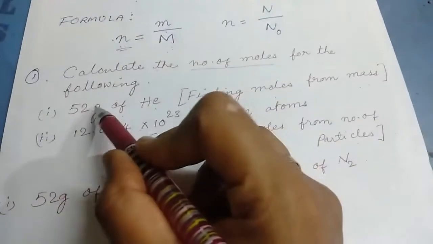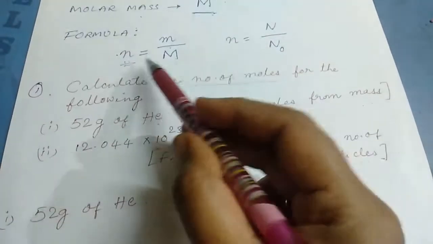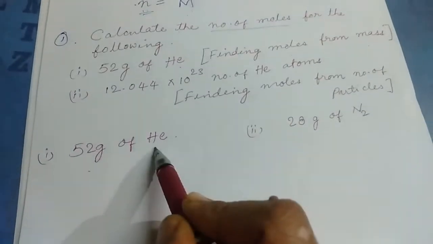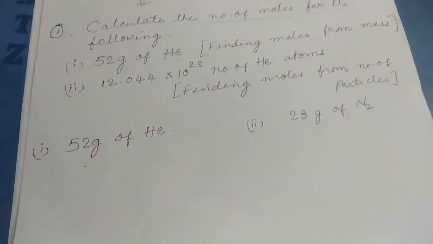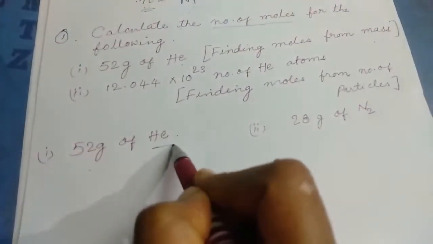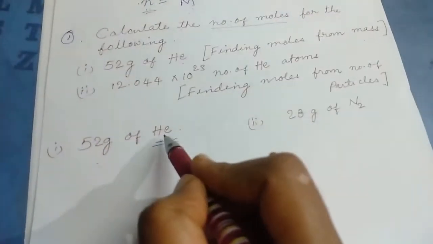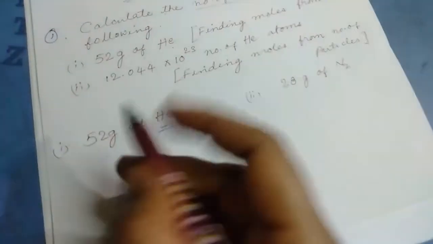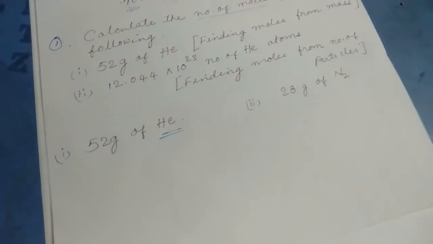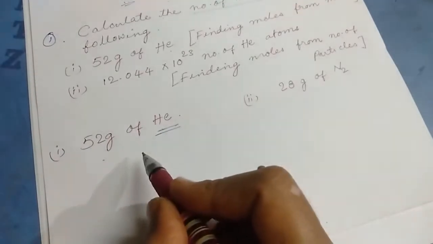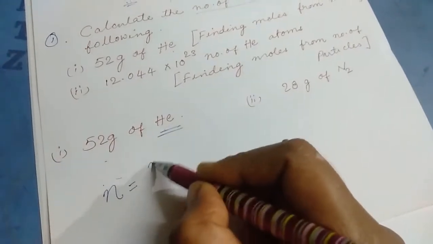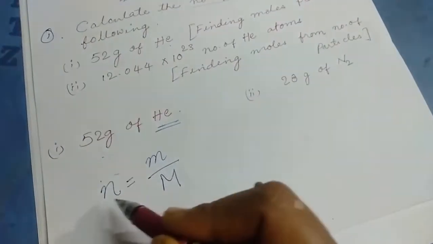That means mass will be given in the question and you will be asked to find the number of moles, like this example. You have to find the number of moles for 52 grams of helium. What is the substance given? It is 52 grams of helium. Because mass is given, the formula is small n is equal to small m by capital M. What is small n?